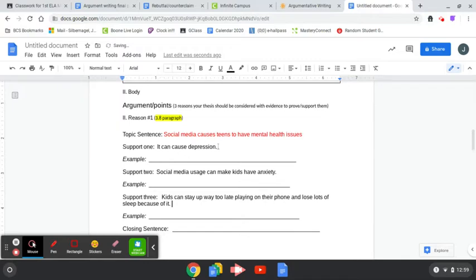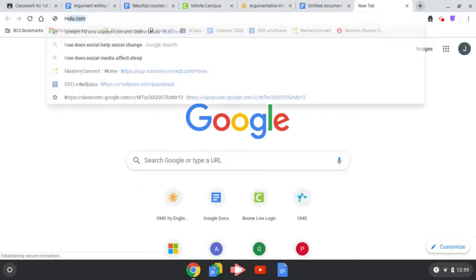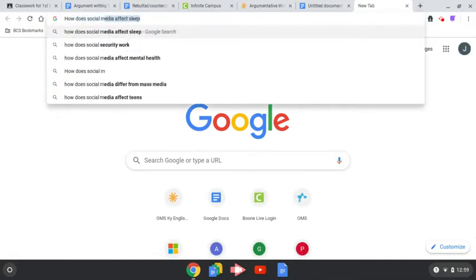Okay, so these really are the main points that I'm trying to make. They're supporting my topic sentence. They all go together with the mental health issue problem. So if I'm saying how social media can cause depression, if I'm really not sure, Google it. Let's go ahead and do that and see what we find. How does social media cause depression?